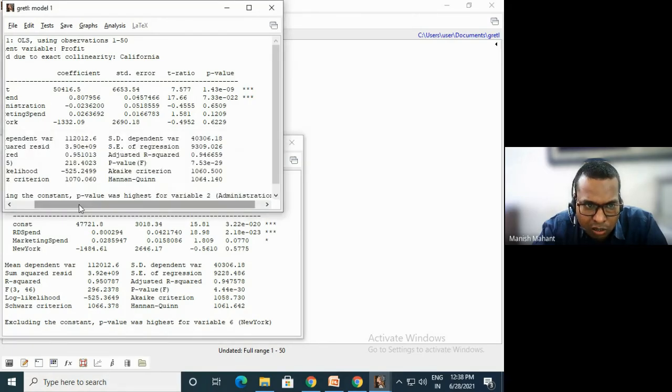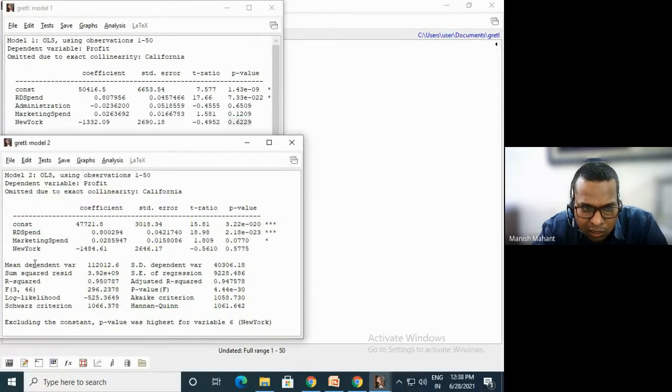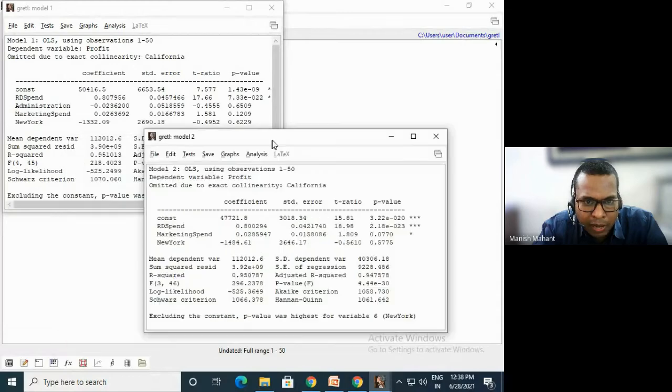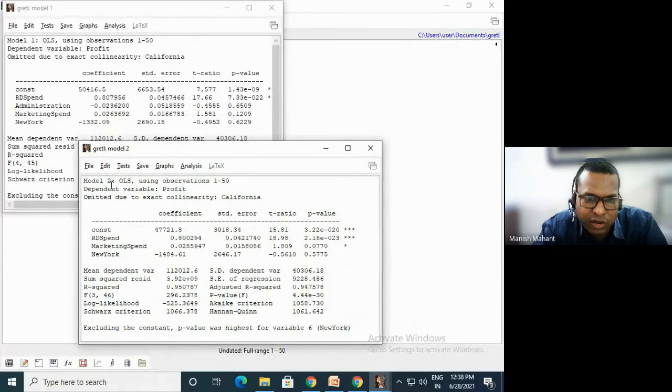Before, in this model 1, the New York p value is 0.6229, and here you can see the New York value is 0.5775. So by comparing these two, we can predict that our model 2 is very much good, because here R&D has a very low value, marketing spend has a very low value, and New York also has a very low value. So you can use this model 2 instead of model 1.